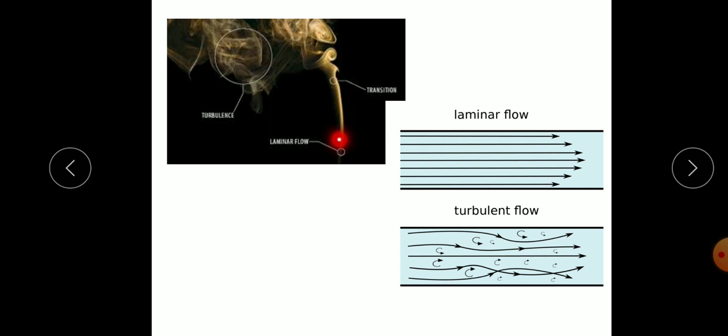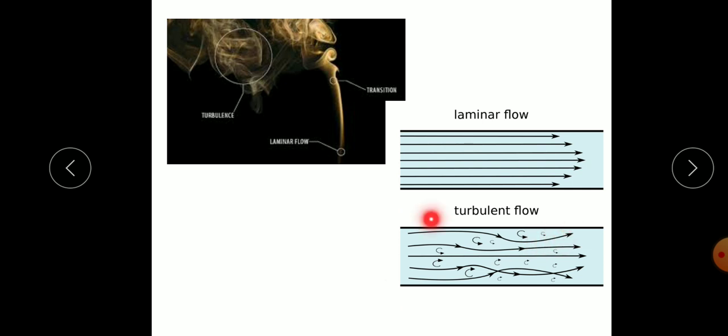We can see here smoke coming from a chimney. Up to a certain distance, the flow is along a well-defined path. That means all layers are straight and parallel. So this region is called laminar flow. After a certain distance, there are fluctuations and the flow is not along a well-defined path. That is turbulent flow. We can see here that turbulence is created.